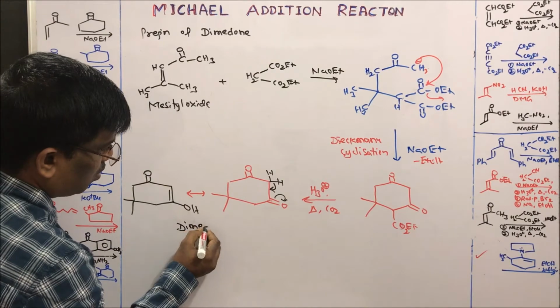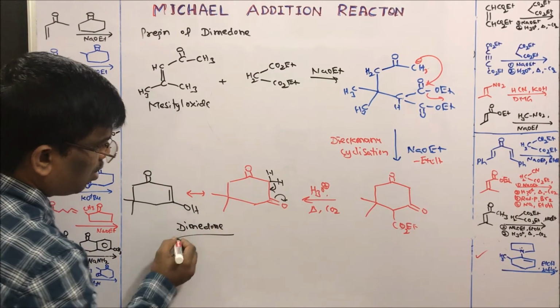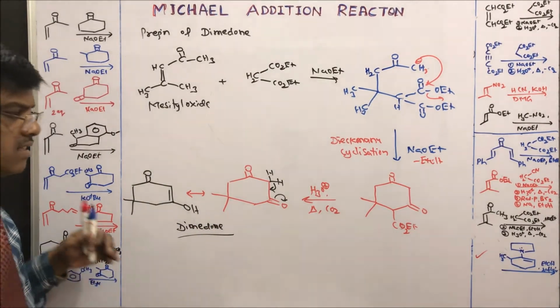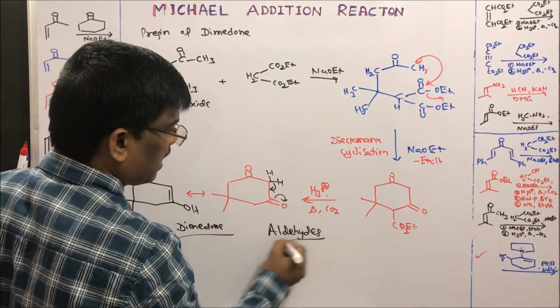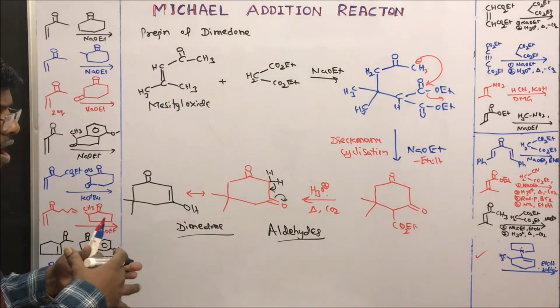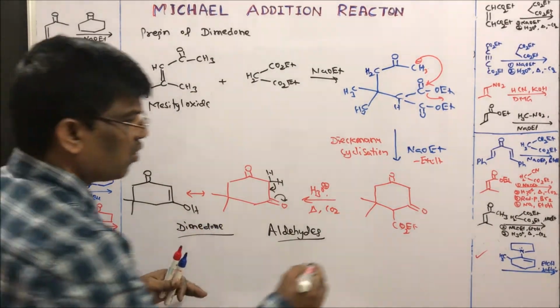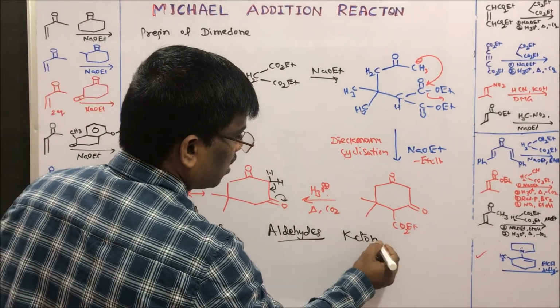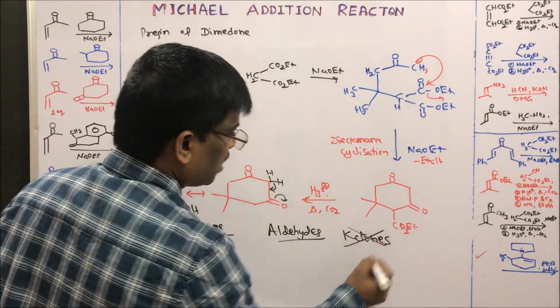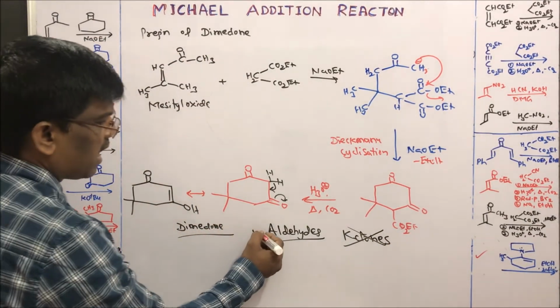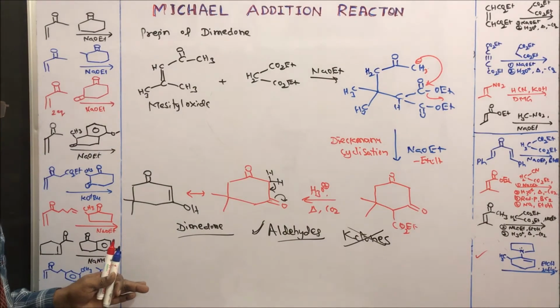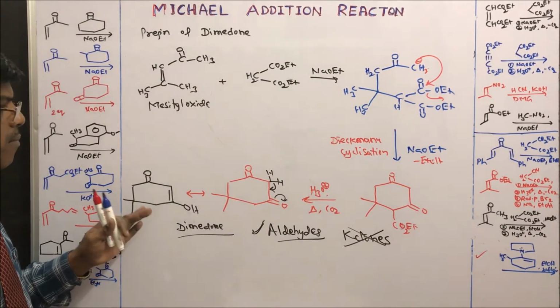This dimedone is used for quantitative analysis of aldehydes, where it exclusively forms a compound with aldehydes only, whereas ketones do not give the dimedone test. Ketones do not give the dimedone test, whereas aldehydes can form a complex with dimedone.